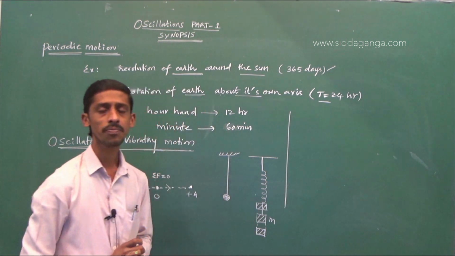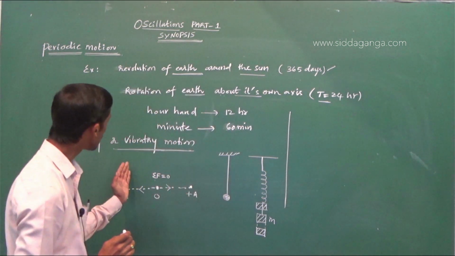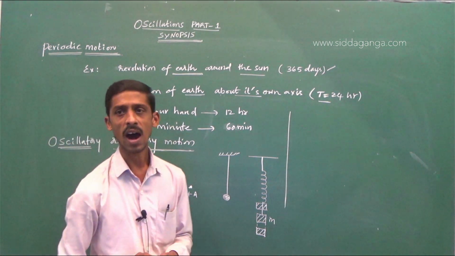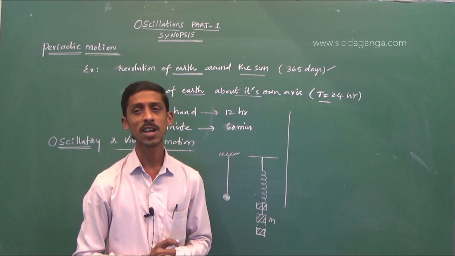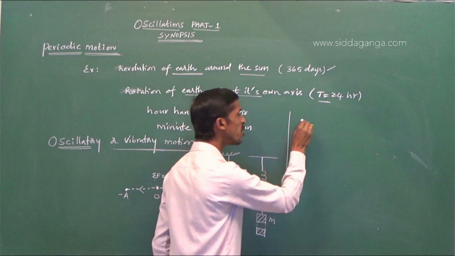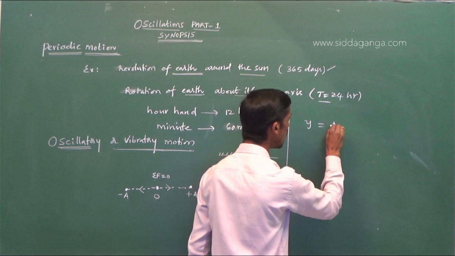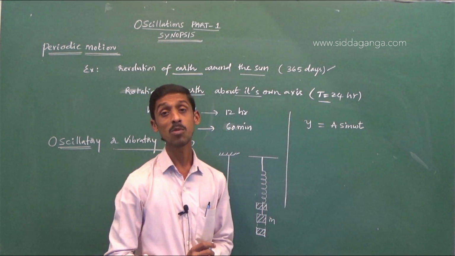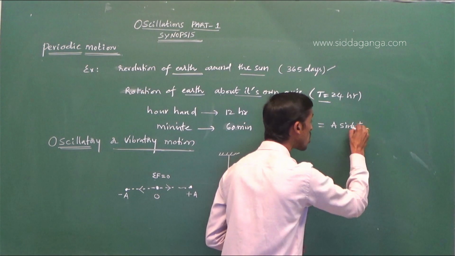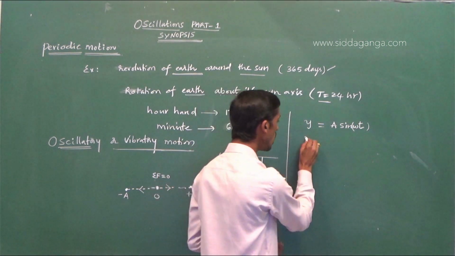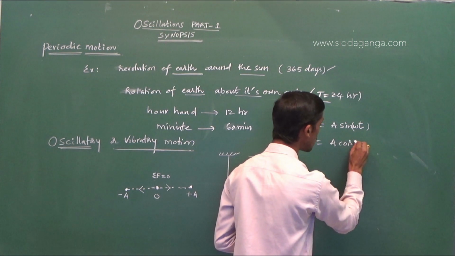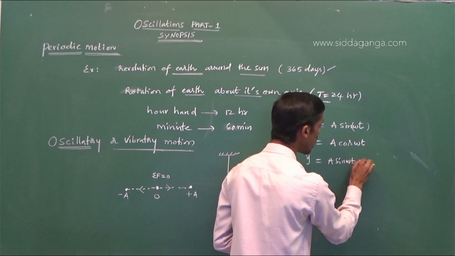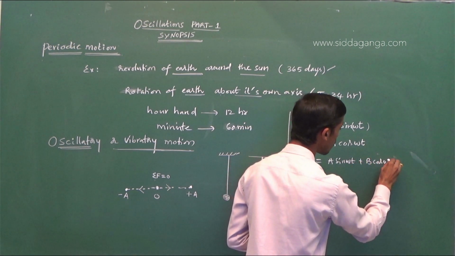After this, these oscillatory or vibratory motions are generally represented by harmonic functions. Harmonic motion. What are the harmonic functions? Generally, y is equal to a sin omega t. Harmonic function, argument of sine or cosine. y is equal to a cos omega t. y is equal to a sin omega t plus b cos omega t.